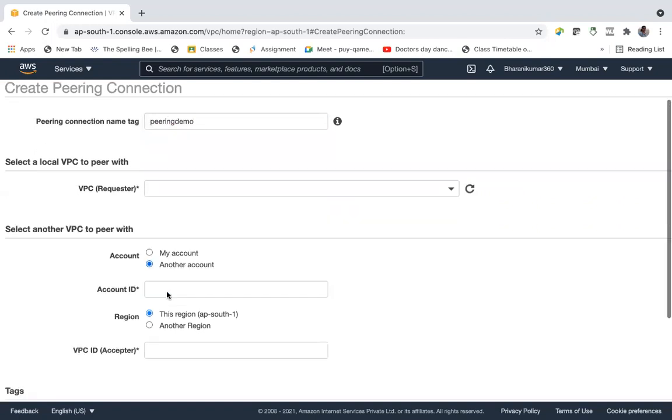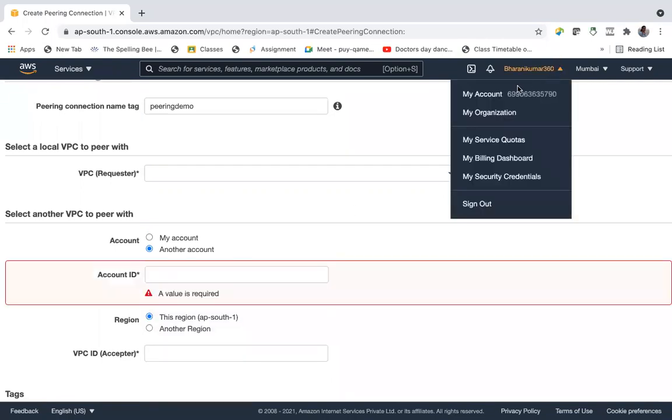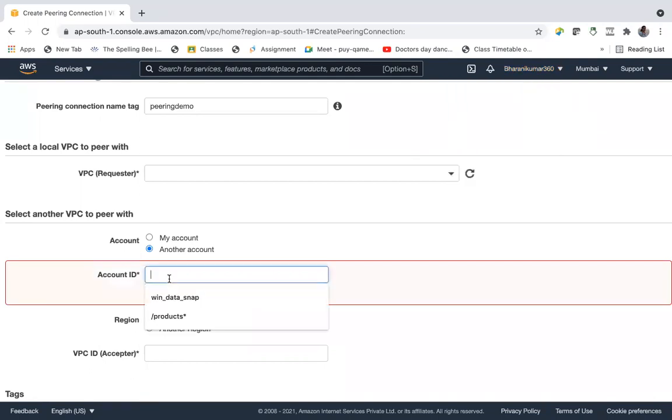Suppose you want to establish a VPC connection with your friend's VPC, then you have to give the account ID of your friend's AWS account. Where can you find this? So this is my account ID. So with other AWS accounts, you can also peer with those VPCs, right?